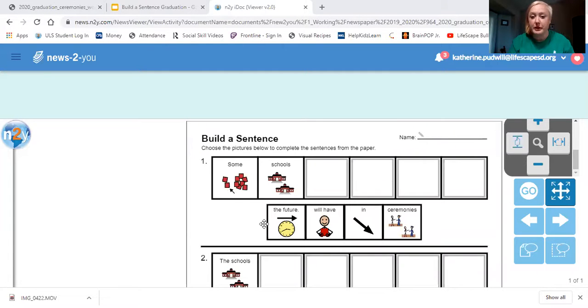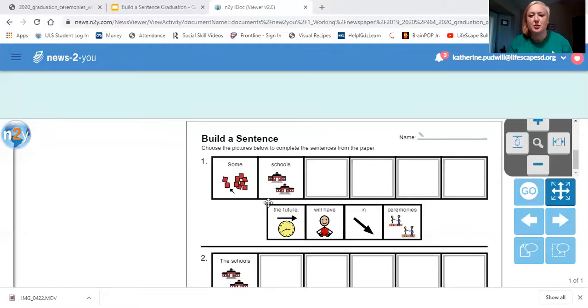Okay, we're going to choose the pictures from below to complete the sentence on paper or to write the sentence on paper. So number 1 starts out and it says some schools. These are both vocab words we had this month. If you don't remember what some means, go back and listen to our stories or look at our vocabulary definition YouTube video.